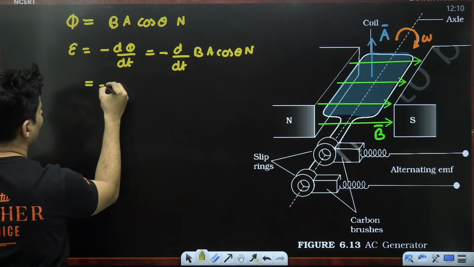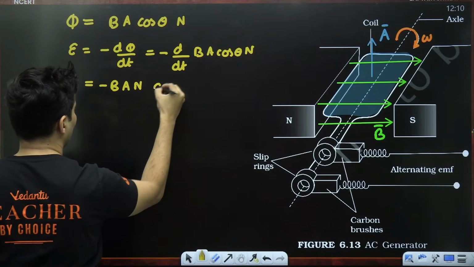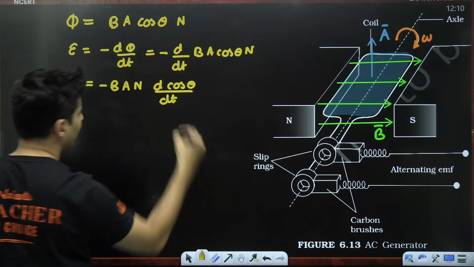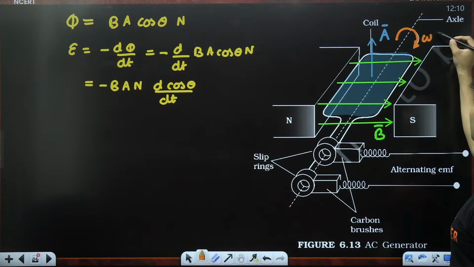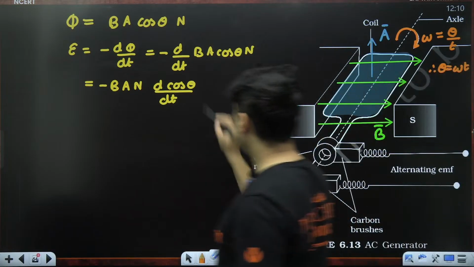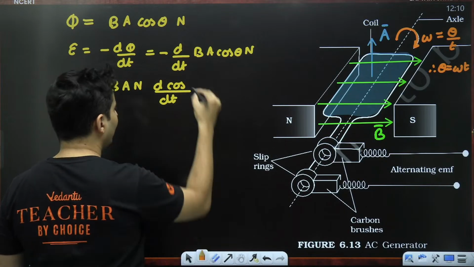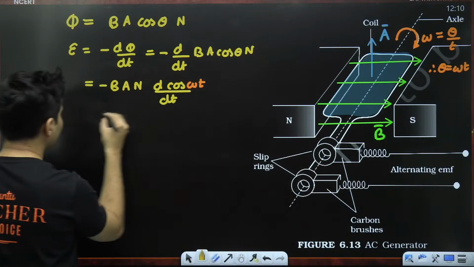But many things are constants: B is a constant, A is a constant, n is a constant. The only thing which will remain is the derivative of cos theta with respect to time. In circular motion, we have seen omega is the angle covered per unit time. So theta technically is omega t. Wherever theta is there, why not write it as omega into t? Now finding the derivative becomes slightly easy.